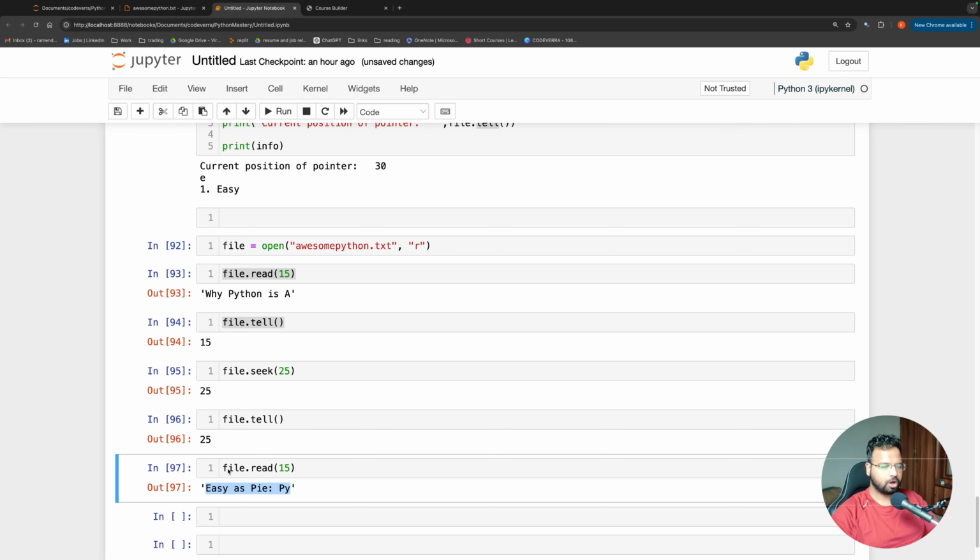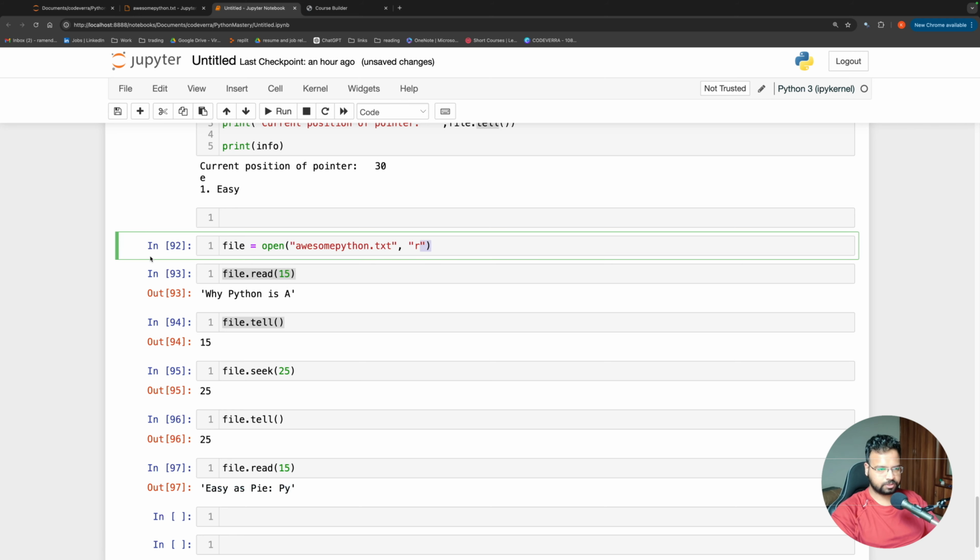So you can skip, or you can come back, or you can go back. Okay, so this is something like that. When you are reading a file, you can move the progress bar left or right, and accordingly you will read the file from where you want. So if I reset, I'll just give you one more example.